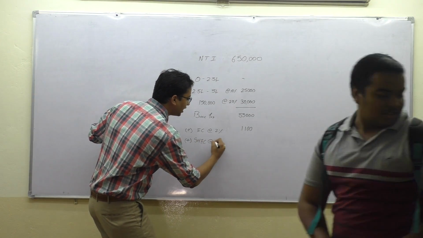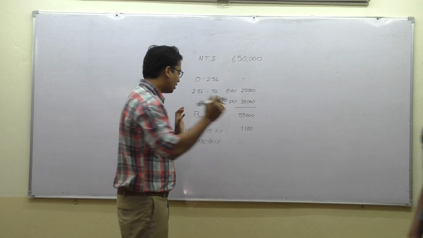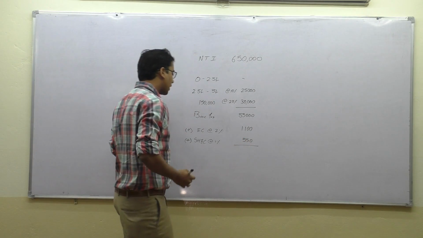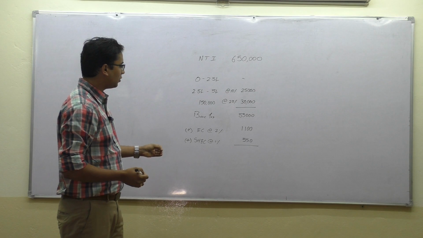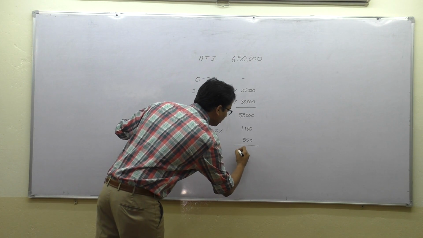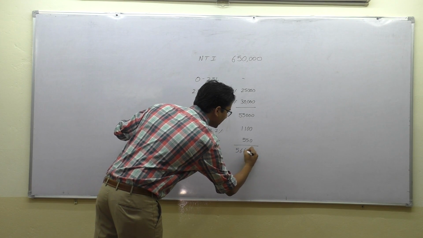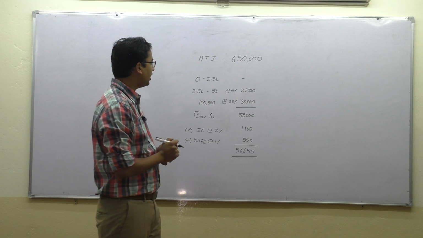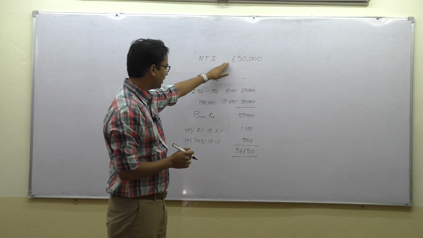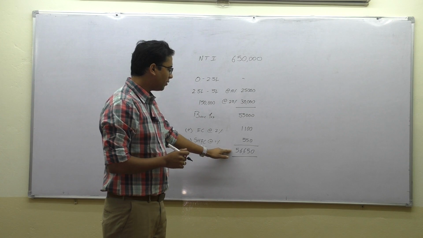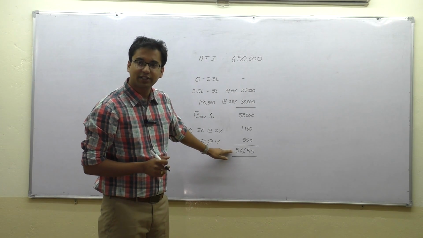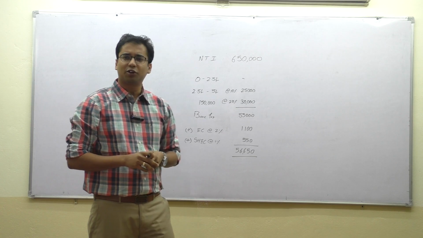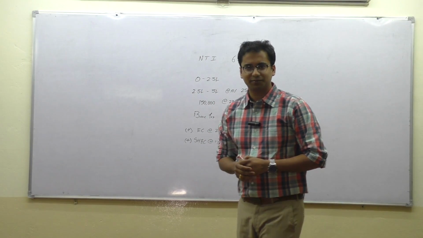So, SHEC 1%, that is an additional 550 rupees. So, the overall tax payable will be how much? 56,650. So, you see, for a person who is earning 6,50,000, the total tax payable will be 56,650.